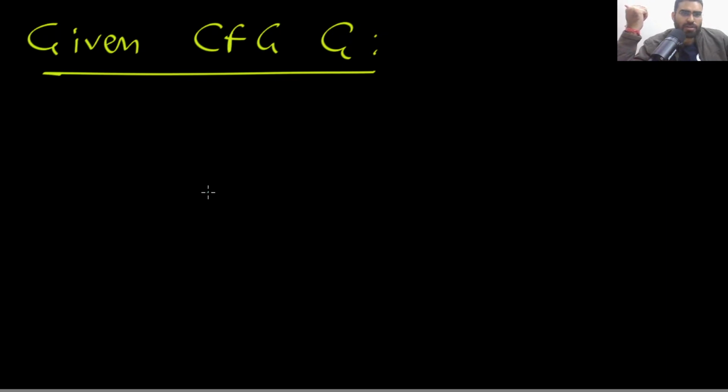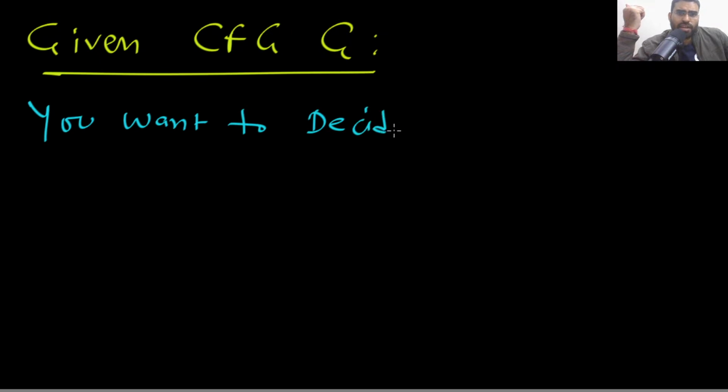Just assume, given a context-free grammar, you come to me, and I am a magician, let's say. You want one algorithm to decide: is L(G) equal to sigma star?